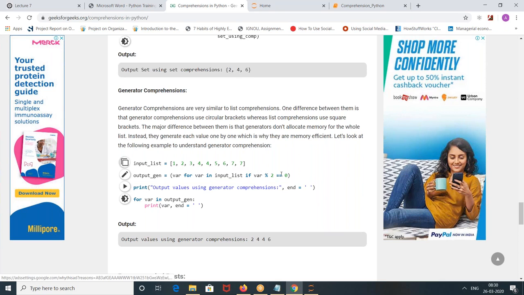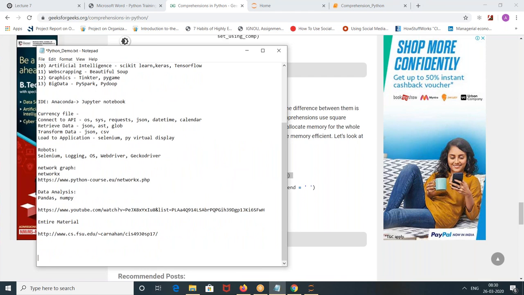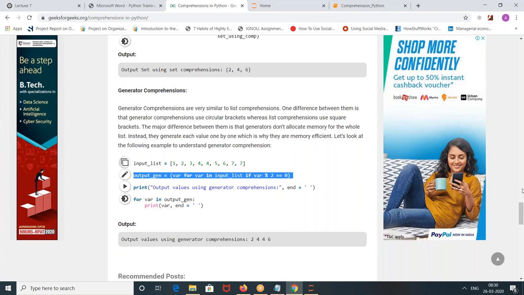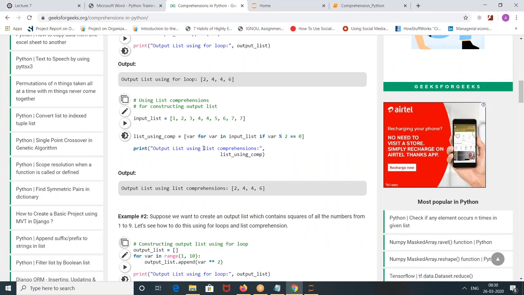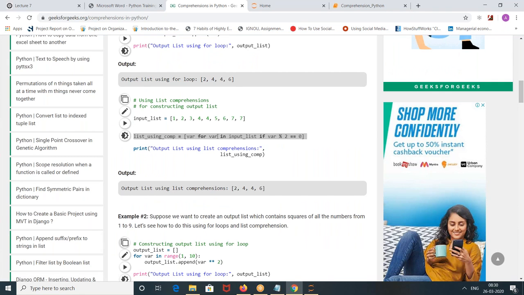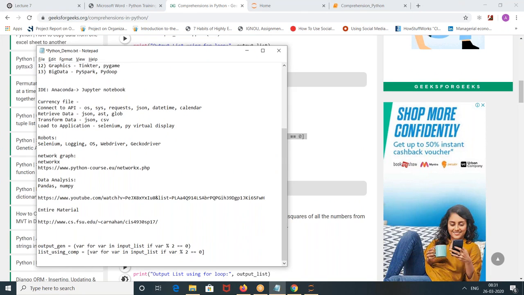When you write it in round brackets here, you are telling Python to take this in a generator format, not a list format. If you had given square brackets here, this syntax is very similar. Let's take this line, and then the list. Both are the same, right?